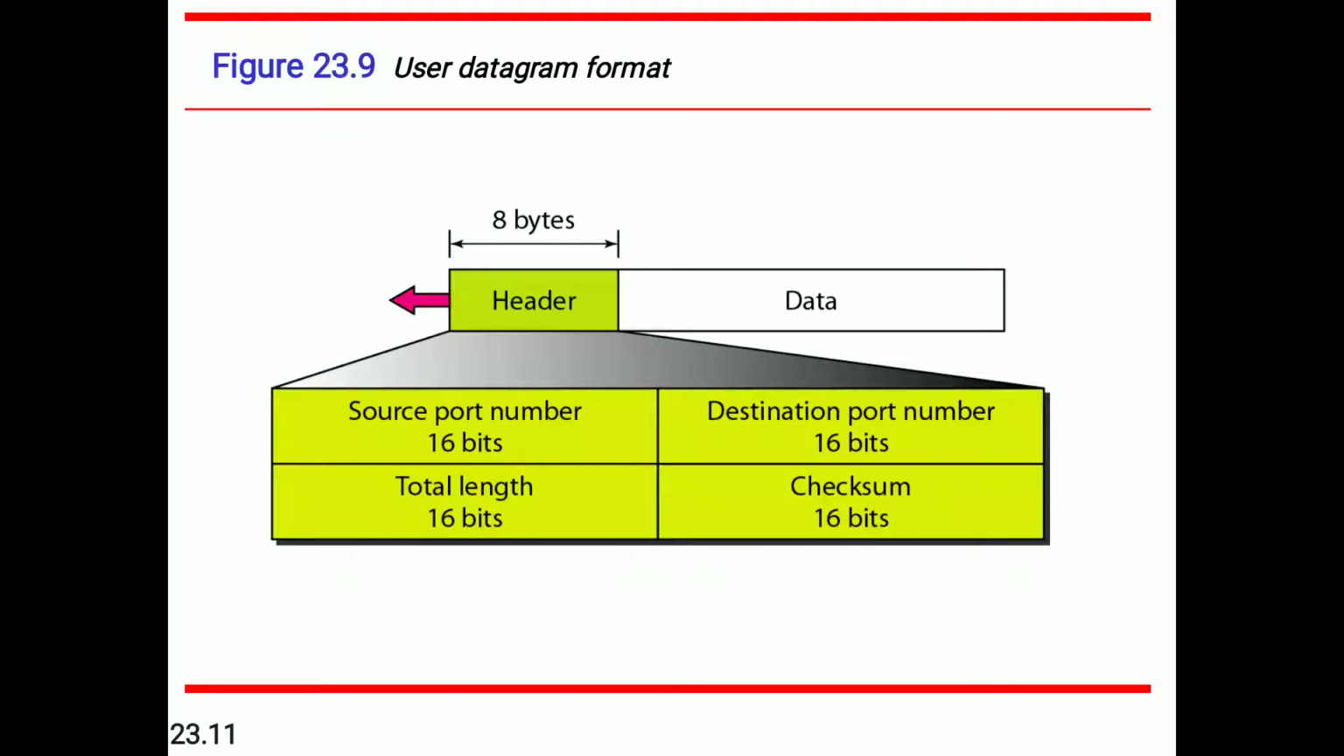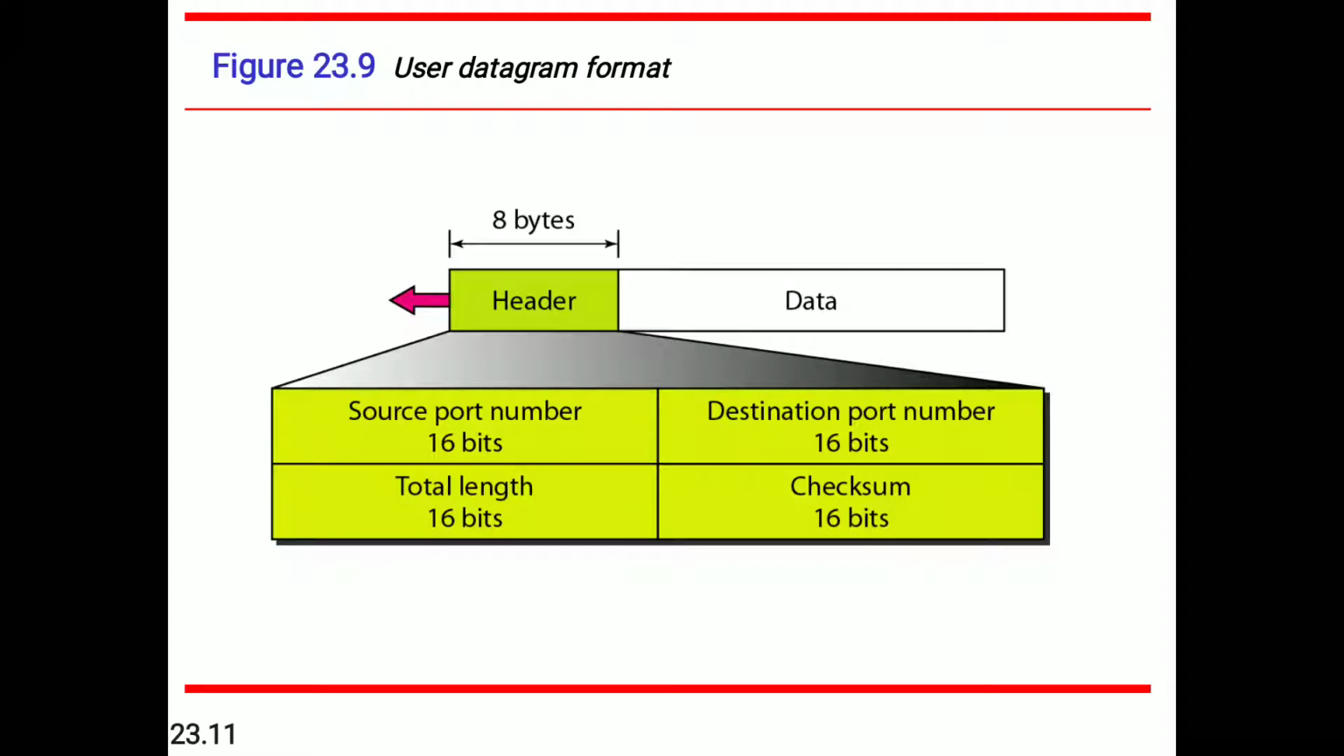The user datagram format. The UDP packets, called user datagrams, have a fixed-size header of 8 bytes. The 8 bytes are shown in detail, namely source port number 2 bytes (16 bits), destination port number 2 bytes, total length 2 bytes, checksum 2 bytes, totally an 8-byte header.